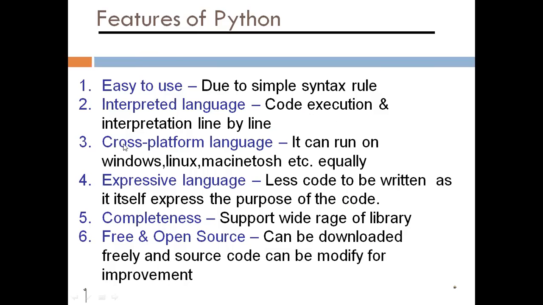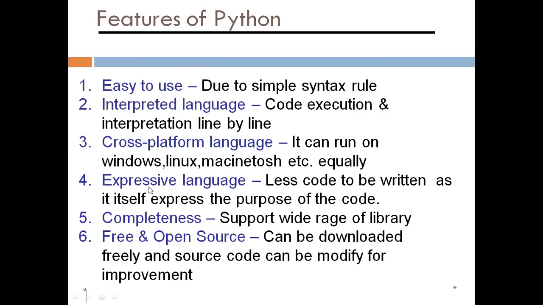Next, cross platform language. Cross platform means once you make a program, it can be run on any platform. It can run on Windows, Linux, Mac, etc. equally. It can even be run on a mobile phone also.